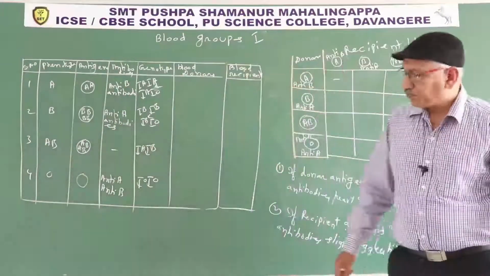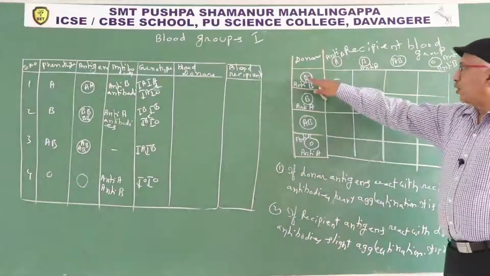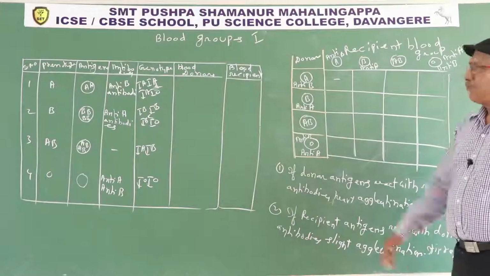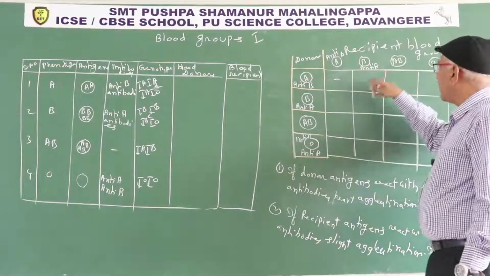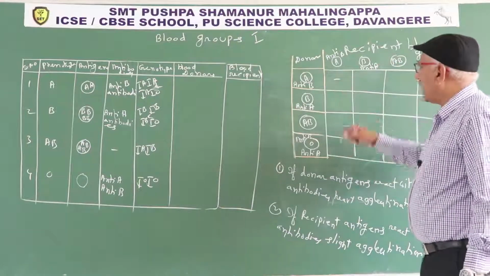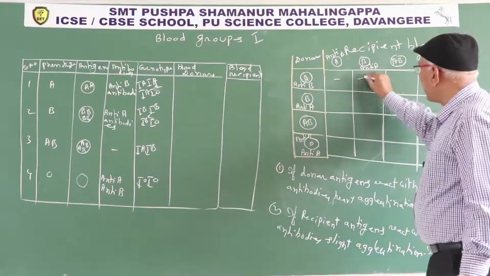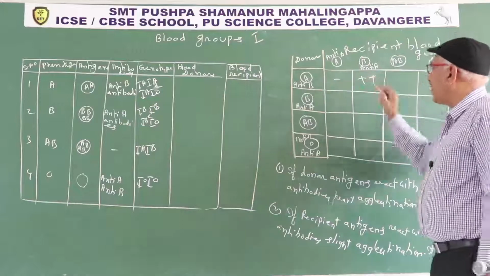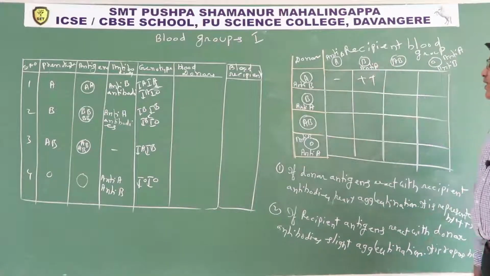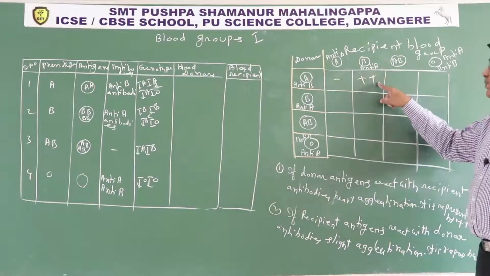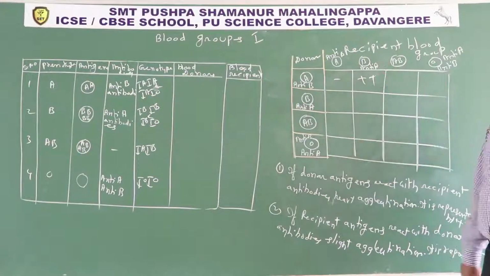Next one, donor A, recipient B. A antigen react with anti-A, so similar antigen and antibodies. That's why what happen, heavy agglutination. If the donor is A, recipient is B, after receiving the blood, the recipient dies.